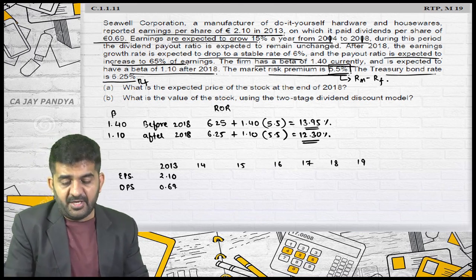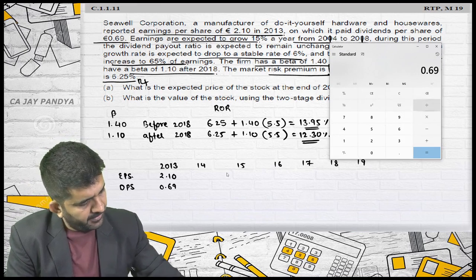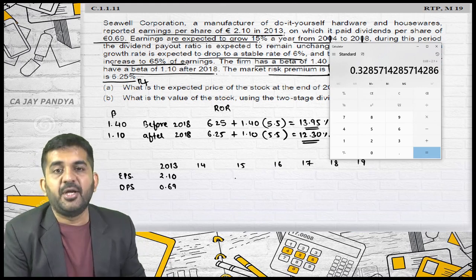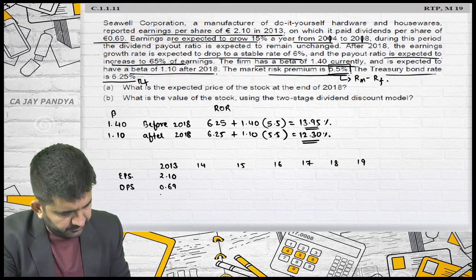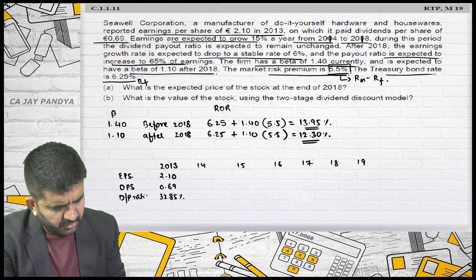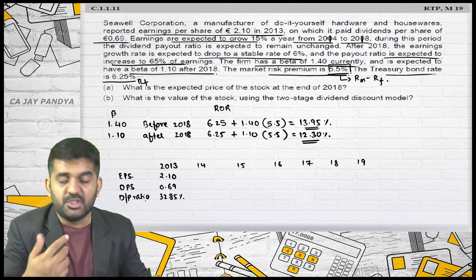So what is the dividend payout ratio? 0.69 divided by 2.10 is 32.85%. This is the dividend payout ratio, that is, this much portion of earnings is distributed as dividend.